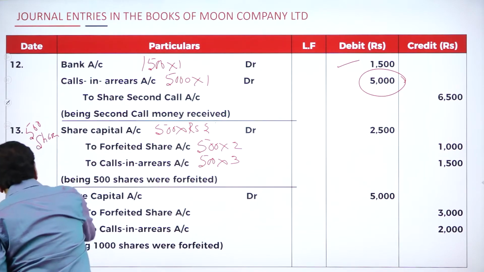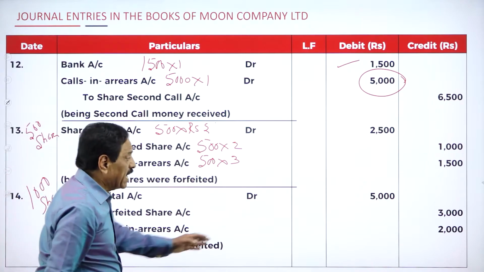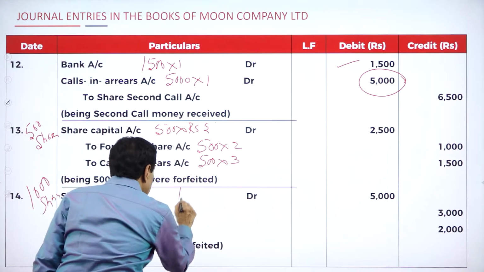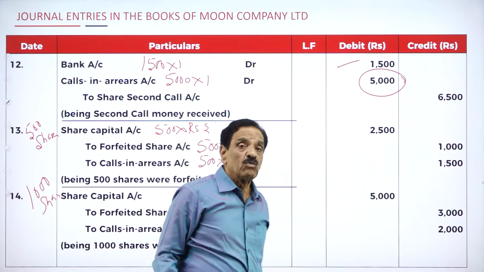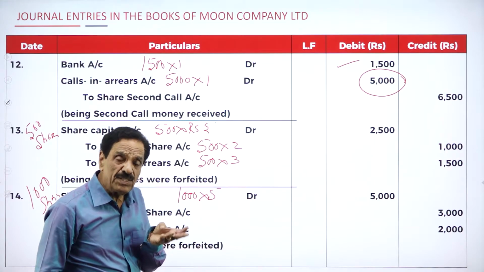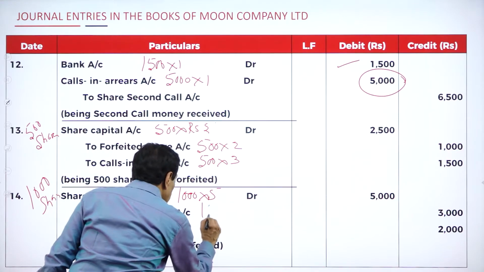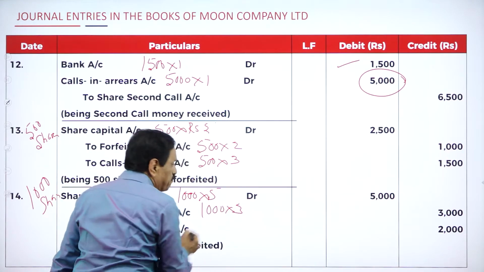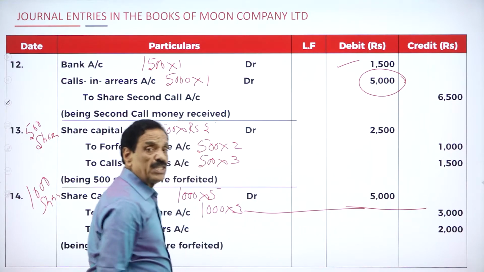Then another 1,000 shares are there. Share capital account debit 1,000 into 5, 5,000. What has he paid? He paid application, he paid allotment. 2 on application, 1 on allotment. 1,000 into 3, he paid. How much could he not pay?